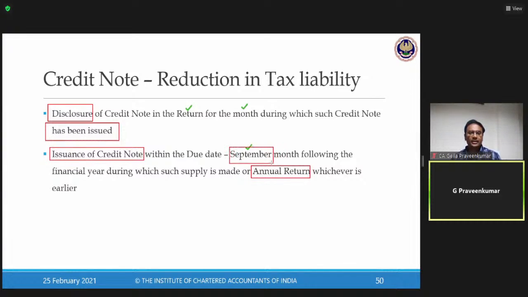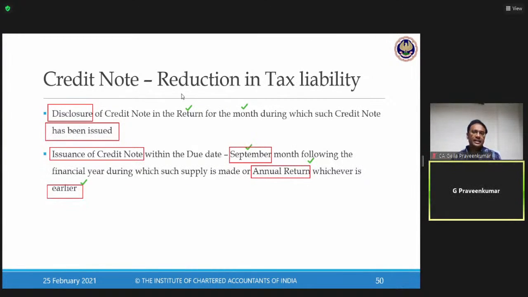I repeat, either September or filing of annual return, whichever is earlier. So we need to keep in mind our September month or filing of annual return.